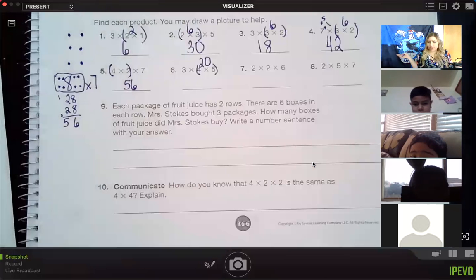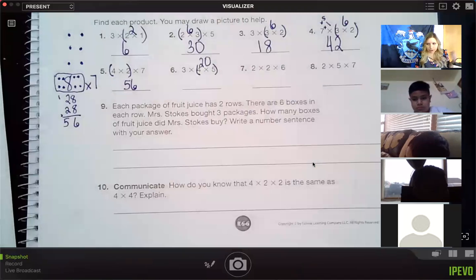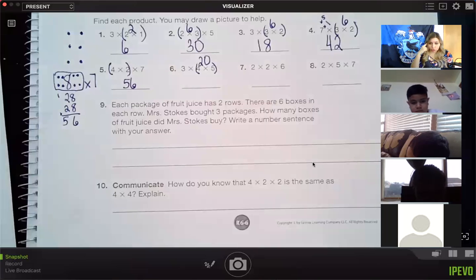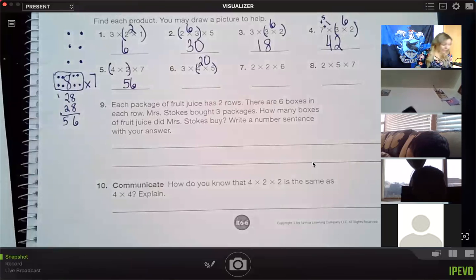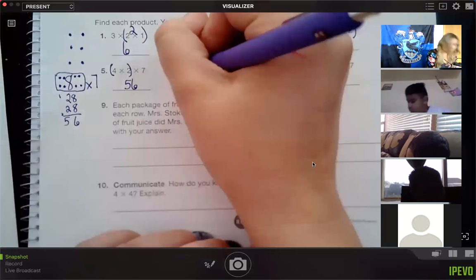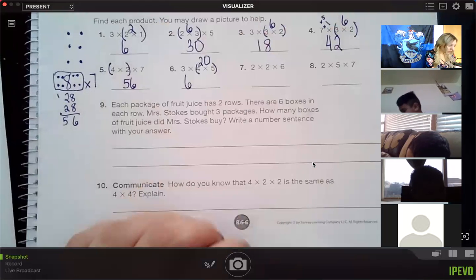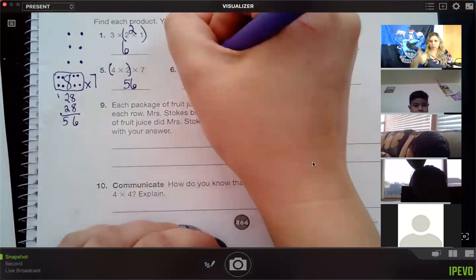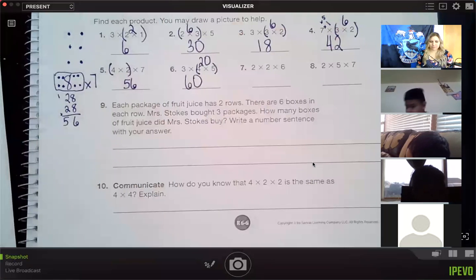Miss Manring, we have not learned to count to 20 by skip counting. But we did learn back in topic 5 how to use our best friends, our basic facts, to find an answer for a multiple of 10. So instead of thinking 3 times 20, I think 3 times 2 plus a 0 at the end. 3 times 2 is 6 plus a 0. 60, 20, 40, 60. Very good.